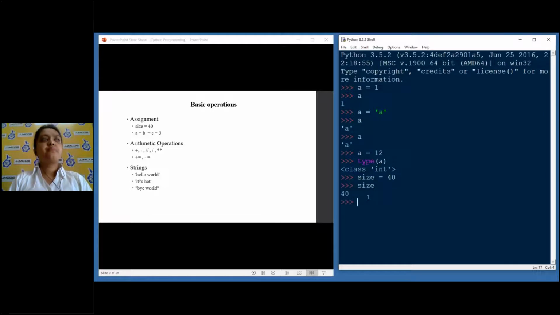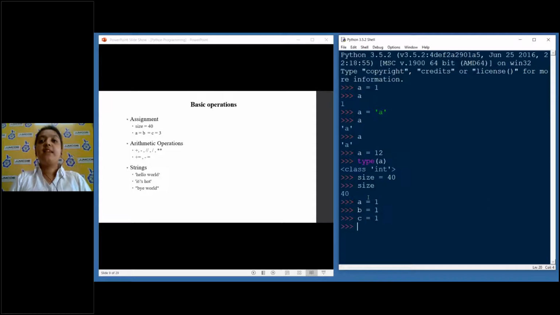And then there's a way of assigning multiple variables to a single value. If by any chance you are familiar with C programming, you'll know that if I had to give the same value to three different variables, A equals 1, B equals 1, C equals 1.